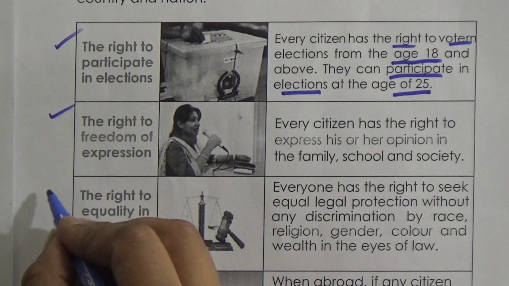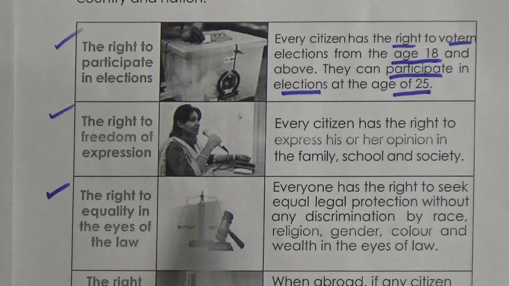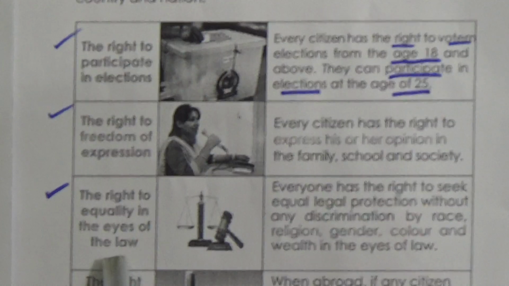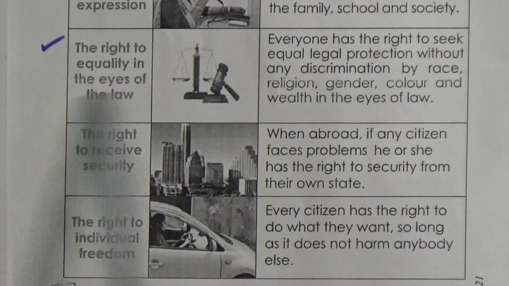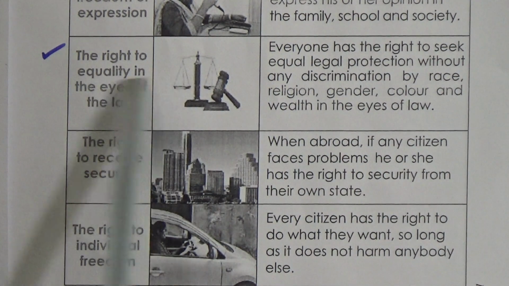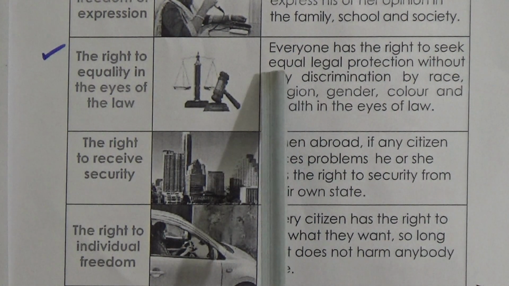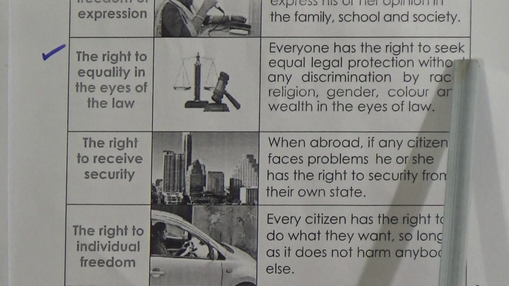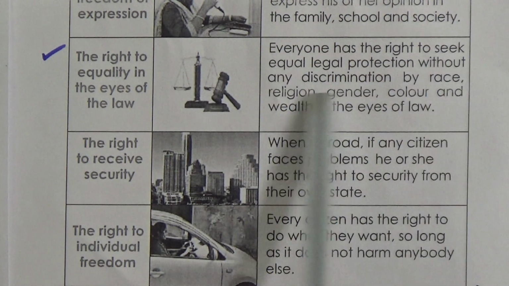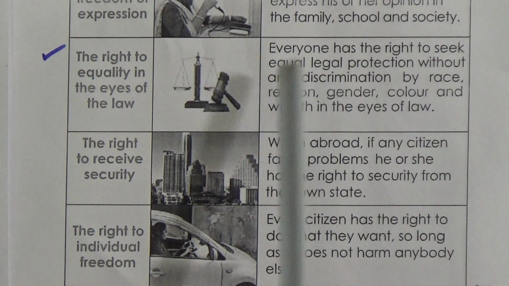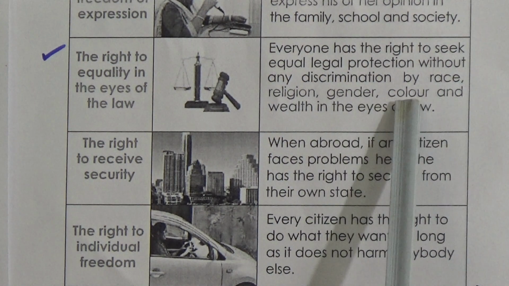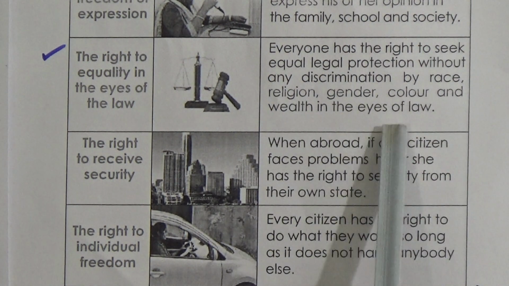Then number 3, the right to equality in the eyes of law. Everyone has the right to seek equal legal protection without any discrimination by race, religion, gender, color, and wealth in the eyes of law.